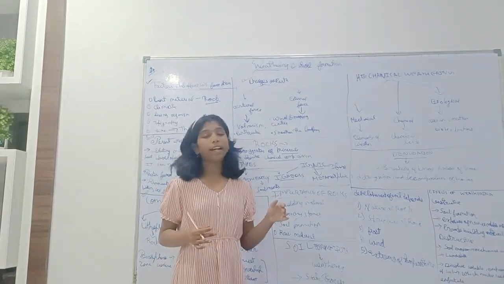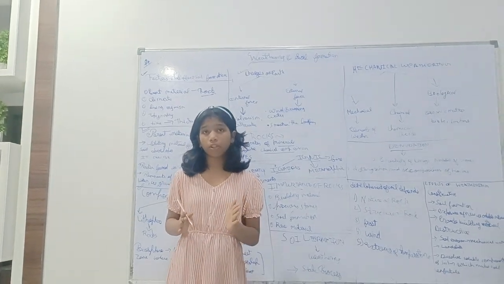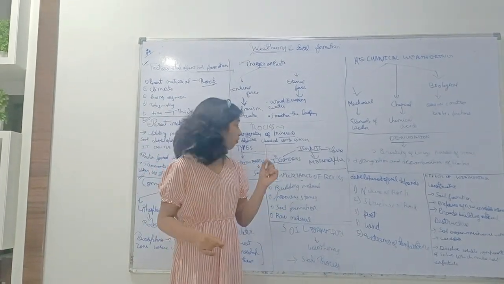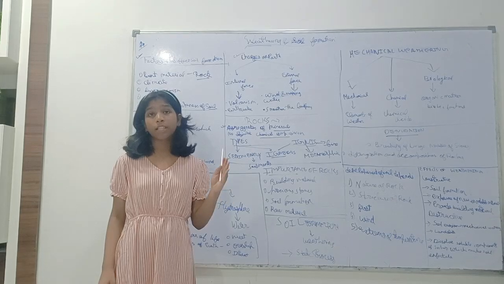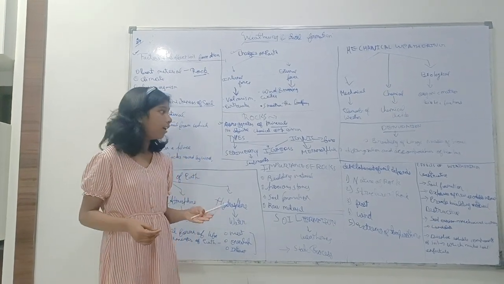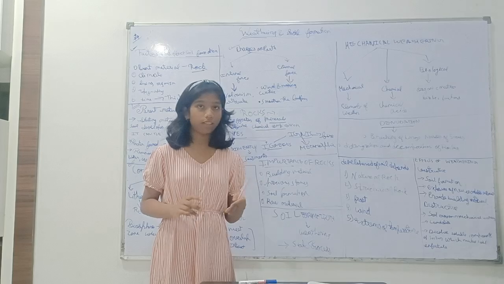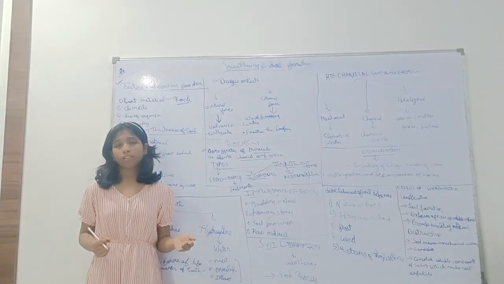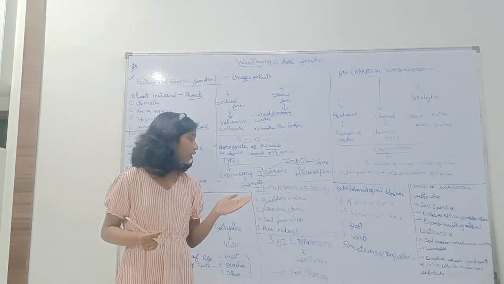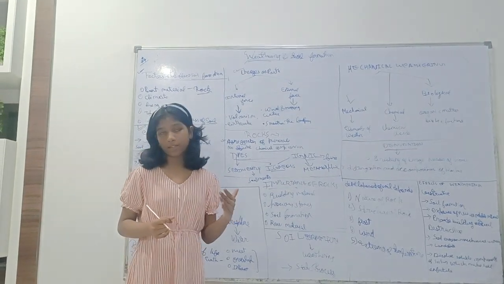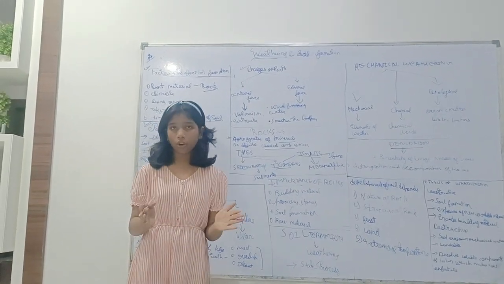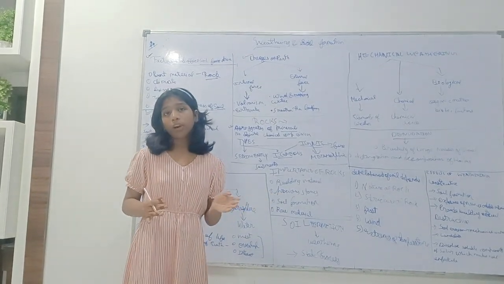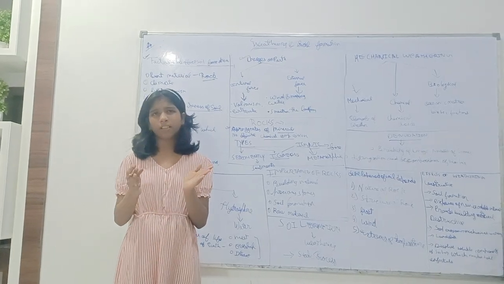Then the third is metamorphic rocks. Metamorphic rocks are formed from sedimentary and igneous rocks. When sedimentary and igneous rocks are subjected to extreme temperature and pressure, they form metamorphic rocks. Then, importance of rocks. There are many uses of rocks in life. First is soil formation, because soil is made up of rocks, and the second is building material. Rocks are used to make buildings and many other monuments.